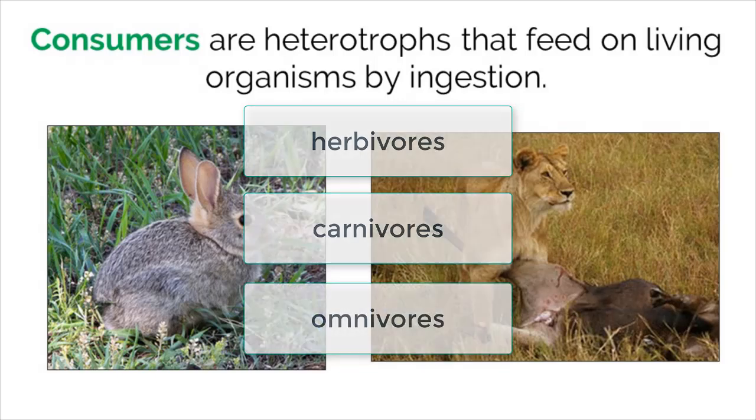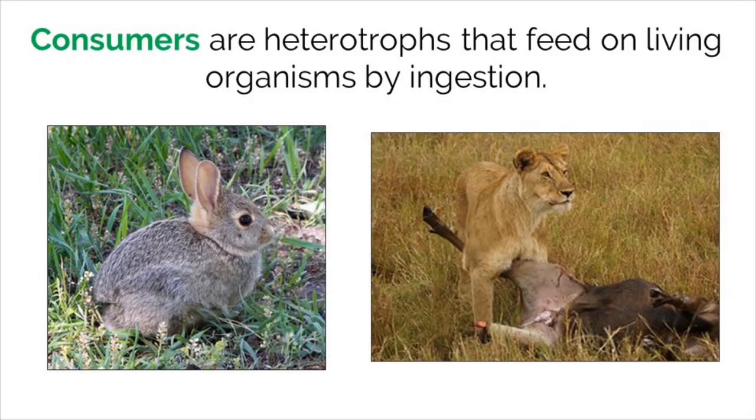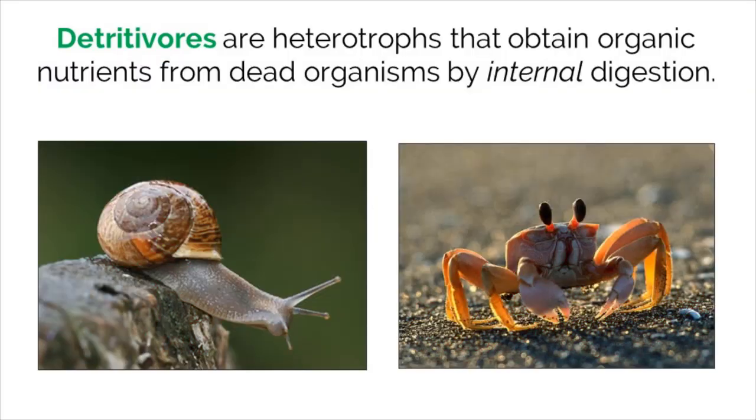It is important to note that consumers only feed on organisms that are living or that have been recently killed. They are not interested in eating dead, rotted tissues. Detritivores are heterotrophs that obtain organic nutrients from dead organisms by internal digestion. The key difference here is that they ingest dead, decaying organic matter, which includes fecal matter. The similarity is that the food is digested inside the body using a digestive system. Examples include snails and crabs.